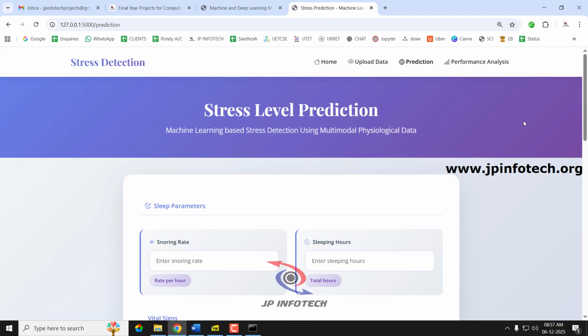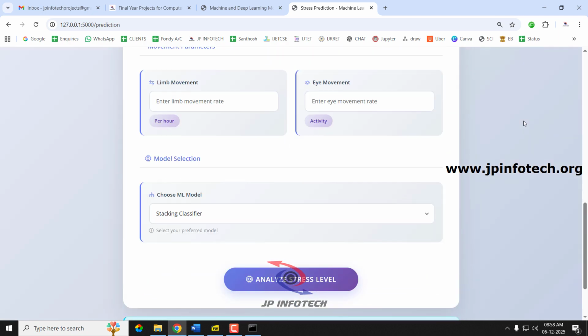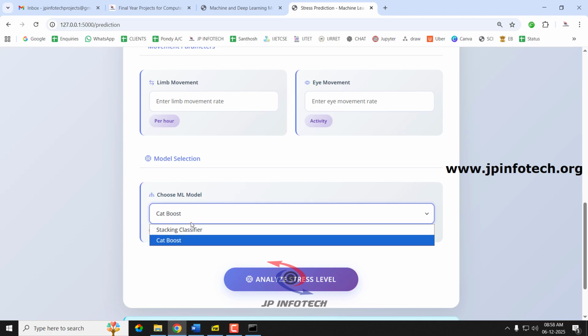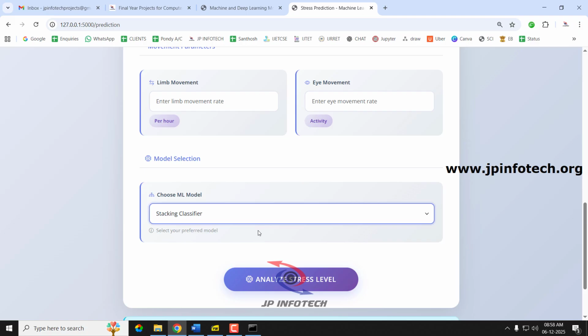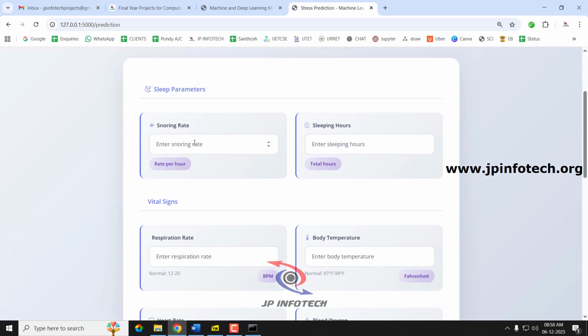So in the prediction page, you can see the various parameters. So you can just enter those parameters, and here you can choose the model. We have given both the models, stacking classifier and CatBoost, whichever you want you can select. I'll show you both the cases with all the other classes that are available. So first let us enter the snoring rate. Let me enter the snoring rate as 96.25. So these values which I'm entering are already available in the dataset and in the train and test folder. You can just check it out.